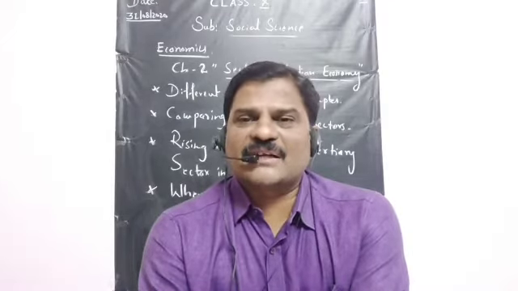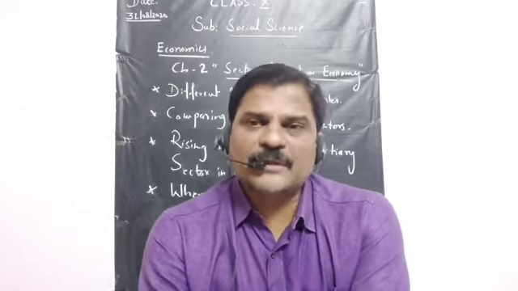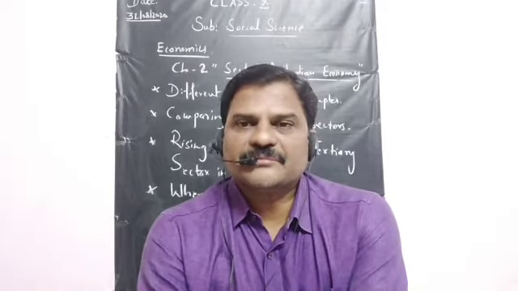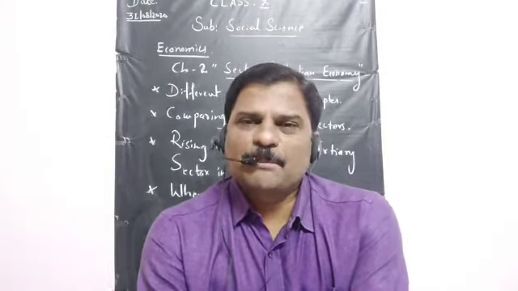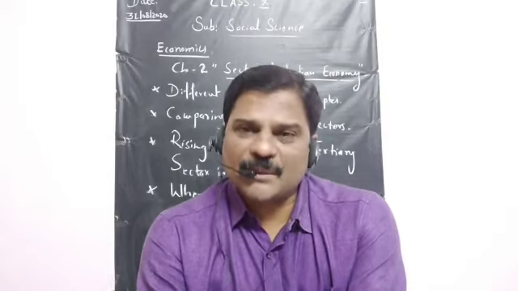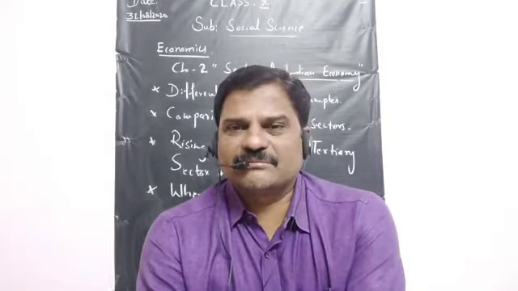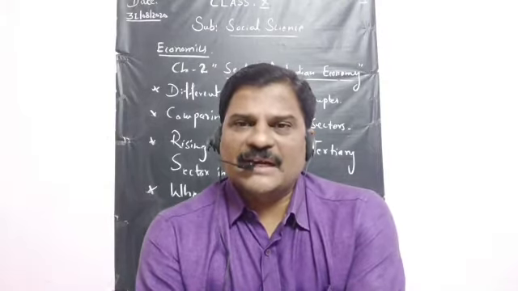These final goods are ready to be consumed directly. Here, for example, paddy, dhan in Hindi, paddy. Paddy is not a final good. Sometimes it can be a final good, but generally it is not a final good. Paddy is an intermediate good.